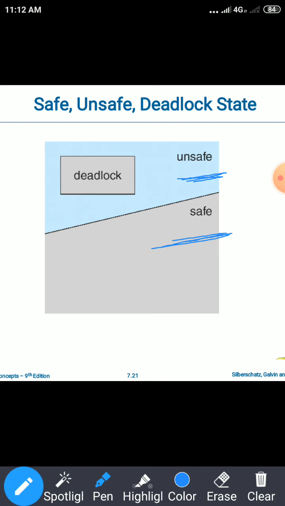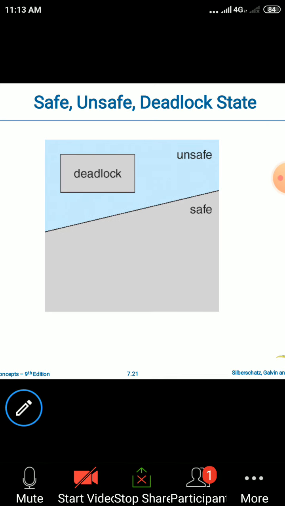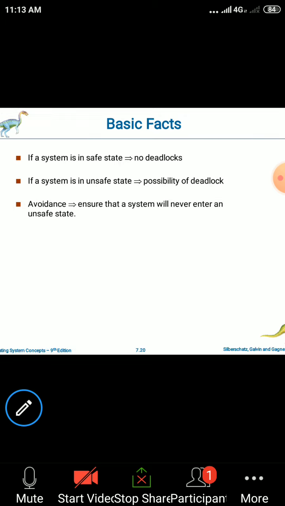So there are two possibilities when the system is in the unsafe state: the deadlock may occur or the deadlock may not occur. But when the deadlock has occurred, then we say that the system is in the unsafe state itself. But when the system is in the safe state, then the deadlock will never occur. In this way, if we keep the system in the safe state, then we can avoid the occurrence of the deadlock. So these are the basic facts about the deadlock